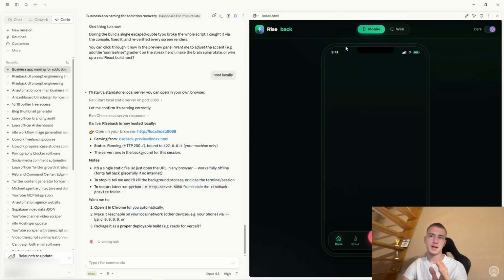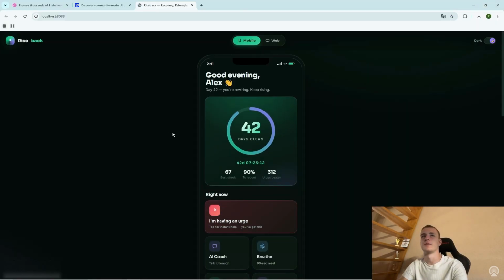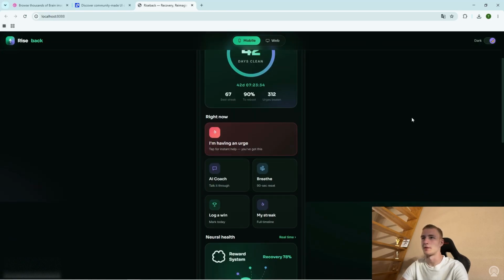Okay, so we are back and this is working. We've got it locally hosted. Now all we need to do is click on the HTTP link, or you can just copy the URL and send it over to your Chrome. Here we've got two options. We've got the mobile version, just like we asked for, and we've got the web version. We can see it also created a logo for us. Okay, I'm not gonna complain about that. And we've got two modes, one dark and one not dark, though it seems like the light one is not working.